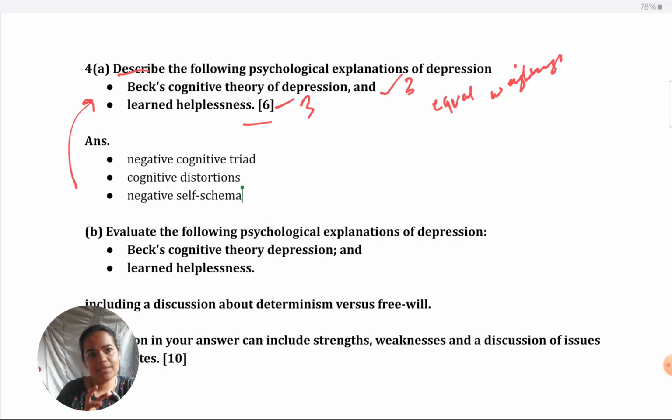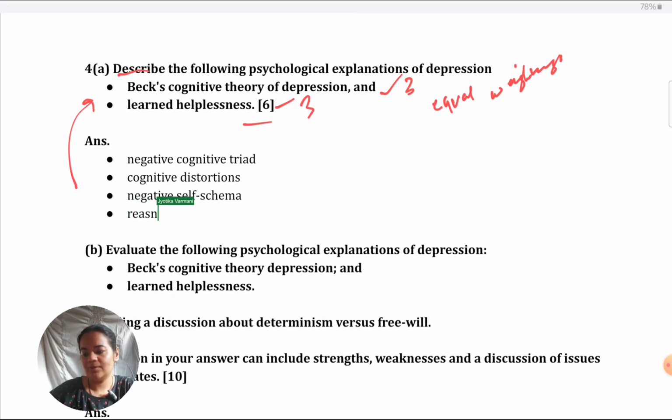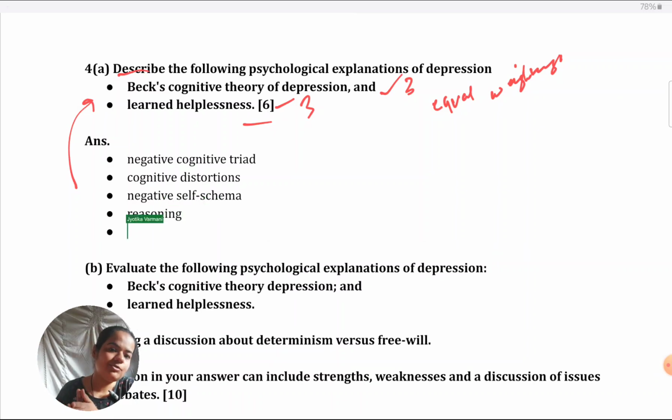Also not compulsory, but I would strongly recommend reasoning. Why does all of this happen according to Beck? Because after all, you're explaining depression. So according to Beck, why is someone having a negative cognitive triad, or why do they show distortions about how their childhood goes in one sentence? You can just explain that.